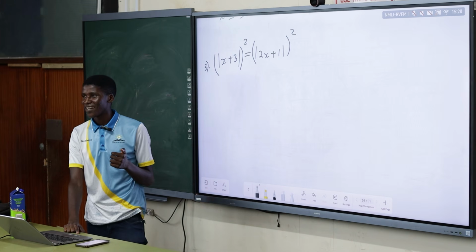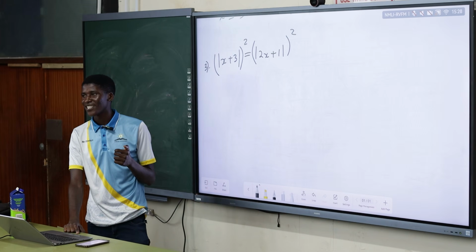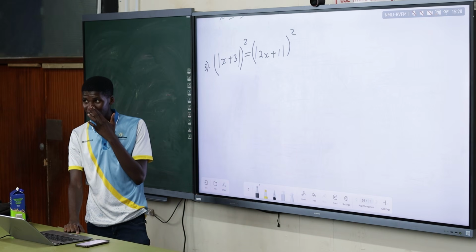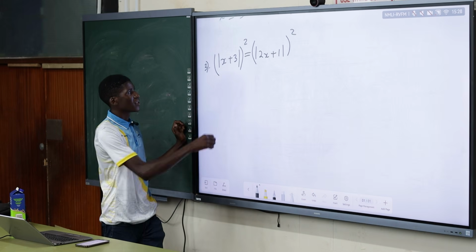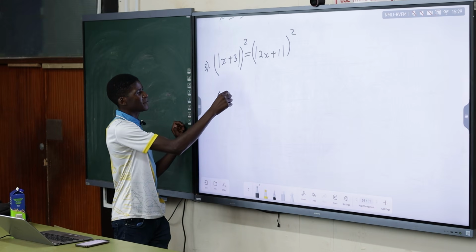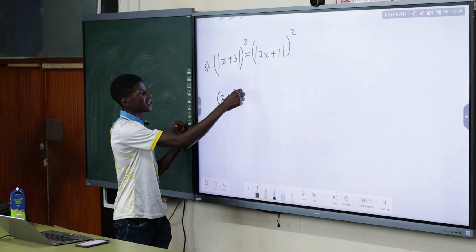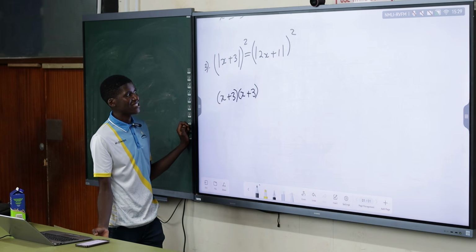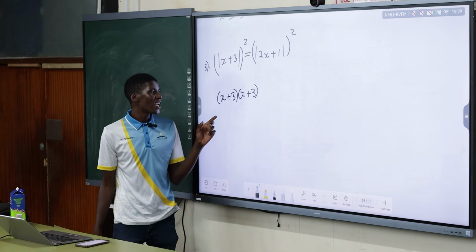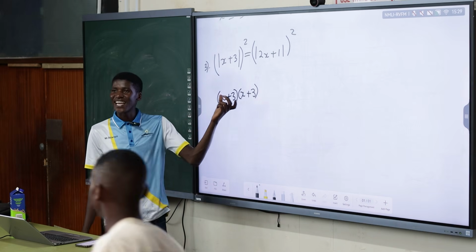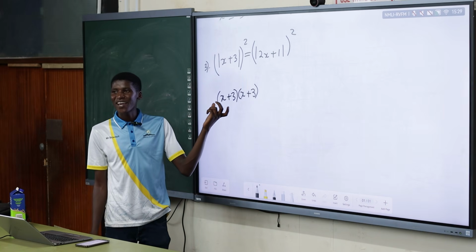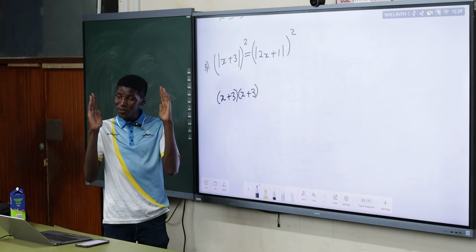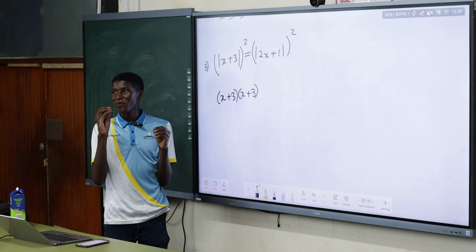Then what do we do? Square it. X plus 3 squared. But now how does our absolute value disappear? That is the question. Because if we say x plus 3 only, it is as if your x is only one value, while absolute value is already telling you that you've got two options.